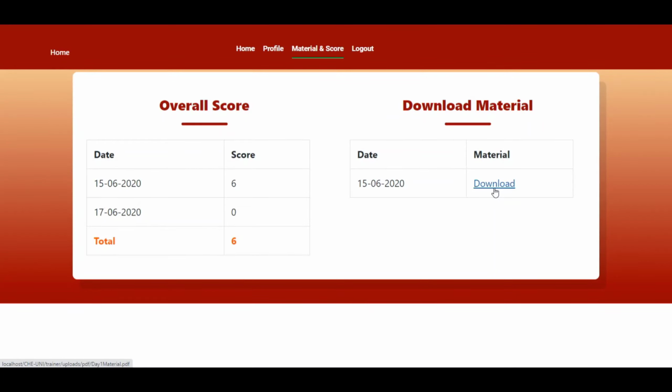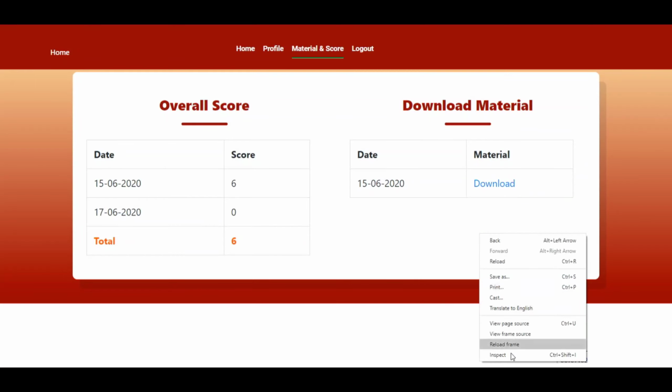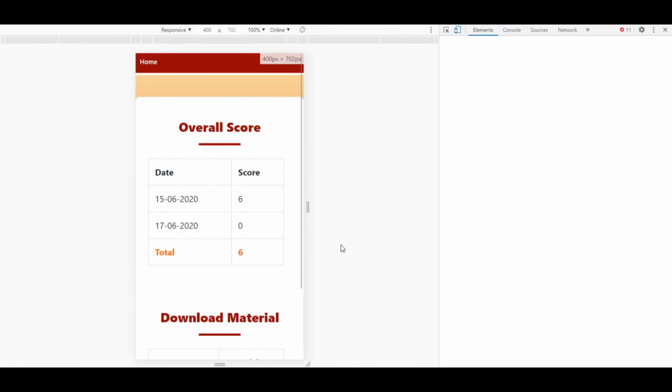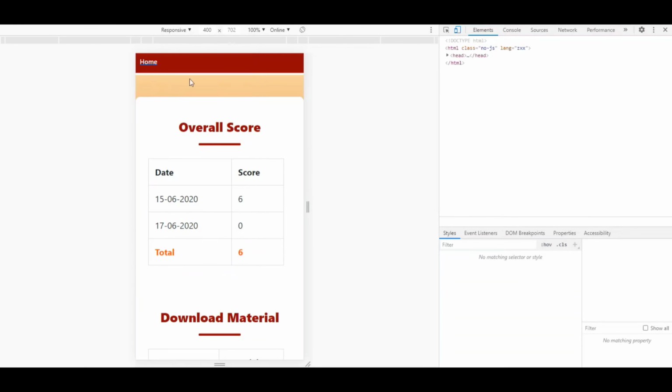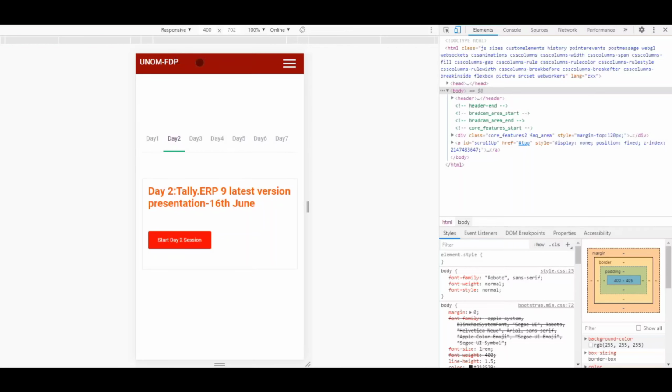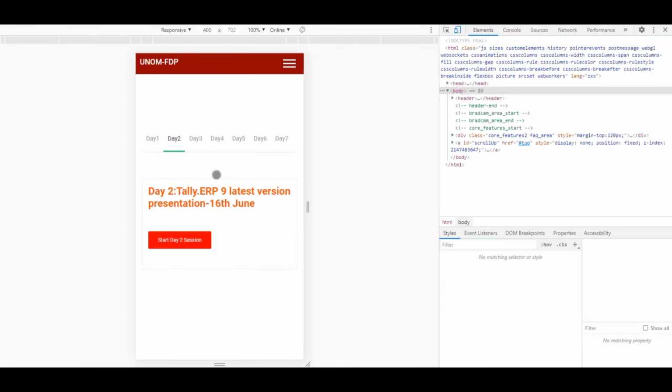Once again, just a minute, I will show how it works in mobile view, if you are using a mobile. Once you are using the mobile, the home page will be like this. The menus are structured into 3 dots. Click on the 3 dots and it will show the menus like home, profile, material and score. You can click on material and score, and here it will show all your scores. Then go back to the home page.